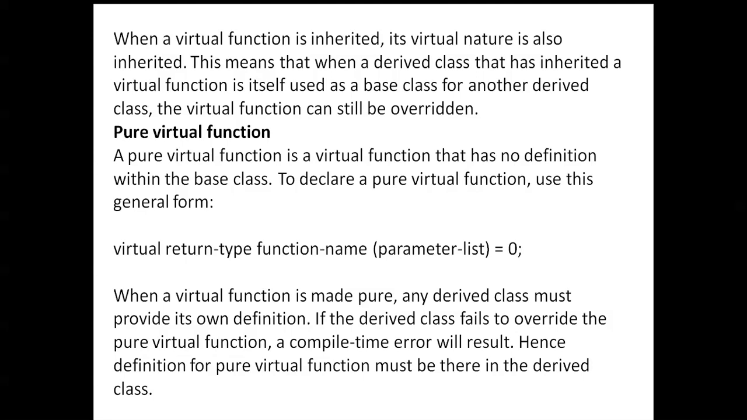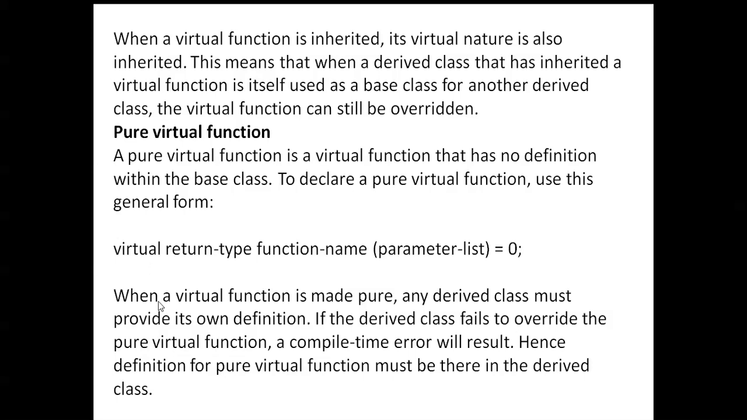Next, you can see here a pure virtual function is a virtual function that has no definition within the base class. To declare a pure virtual function, use this general form: the virtual keyword before the function name, then the function name, then the parameter list inside parentheses.